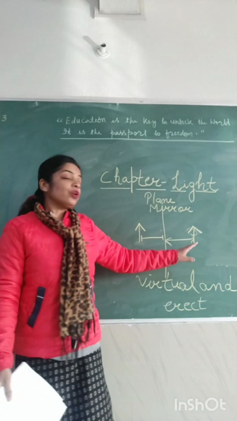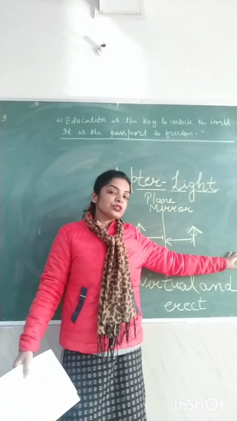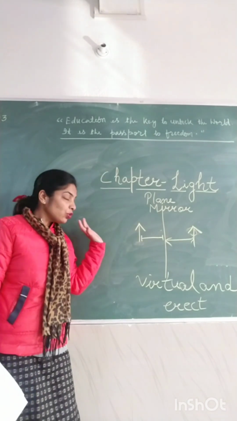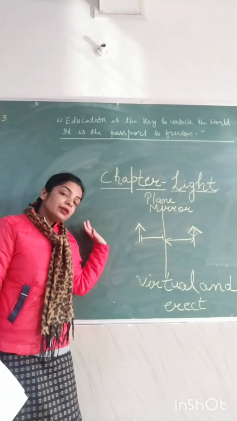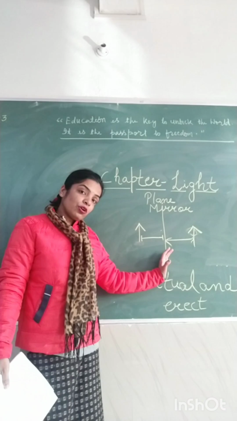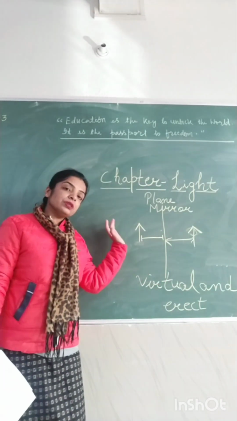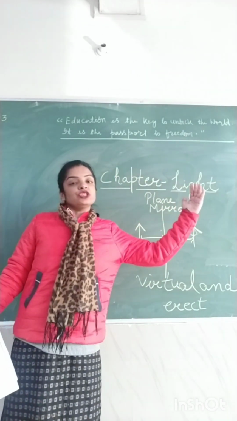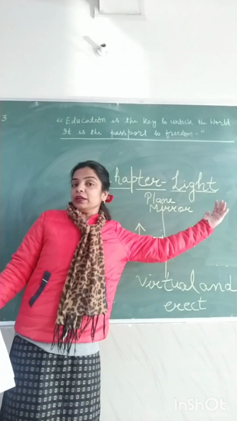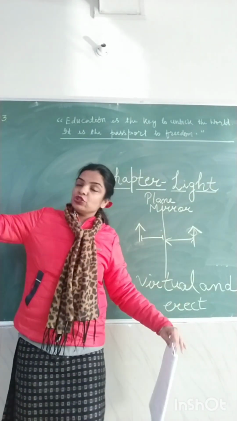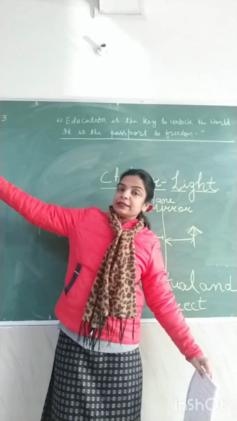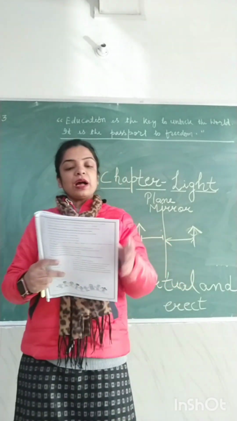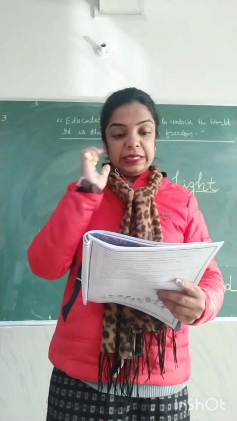It means if the distance of the object keeps increasing, then the distance of the image will also increase, because according to the law, the distance of the object from the mirror is equal to the distance of the image from the mirror. So if you are shifting the object, the image will also be shifted to that extent but behind the mirror. So the answer to this would be C.